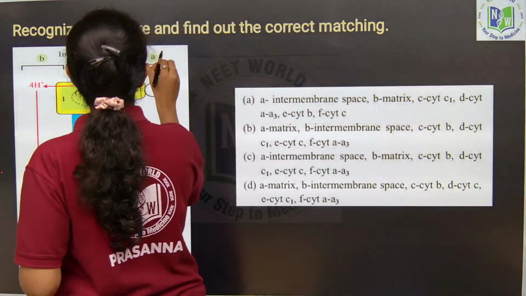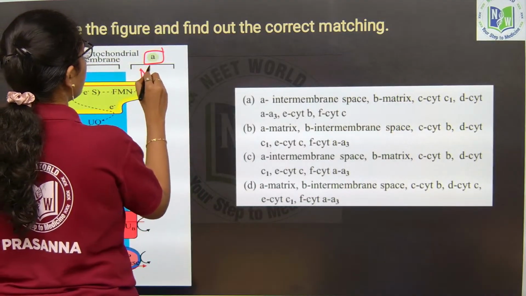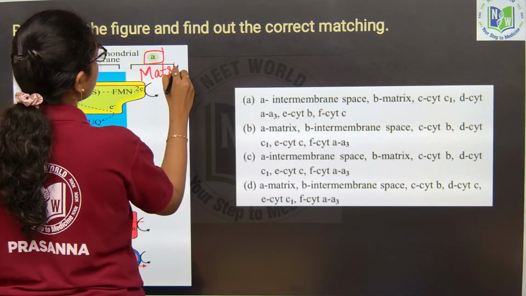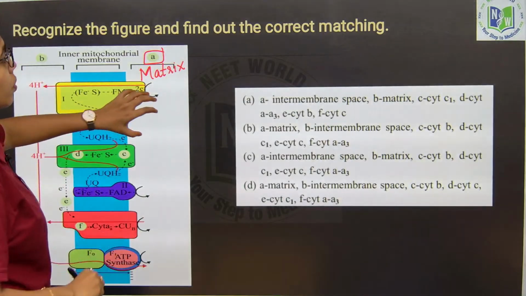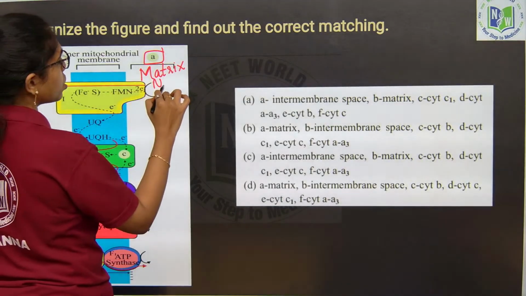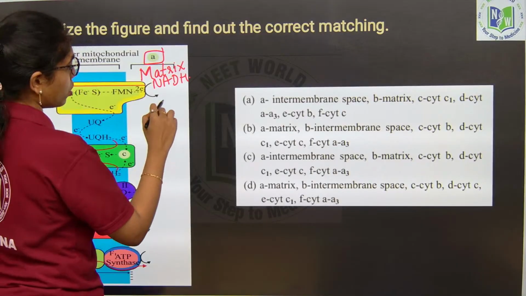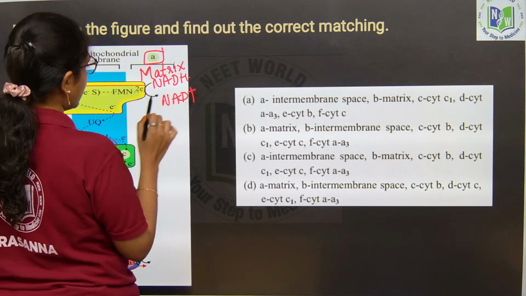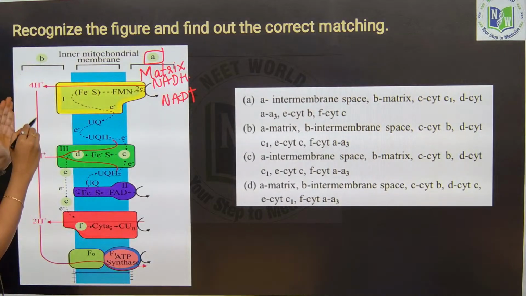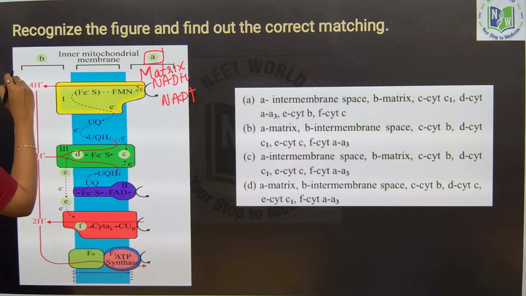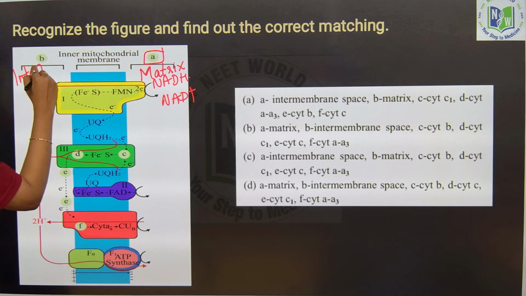Inside the matrix, first NADH will be dehydrogenated to NAD plus plus H plus, and those protons are sent to the intermembrane space. So here B will be the intermembrane space.